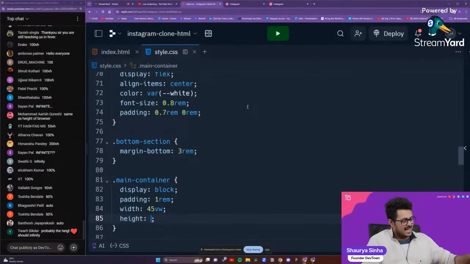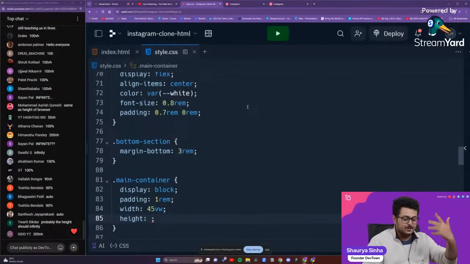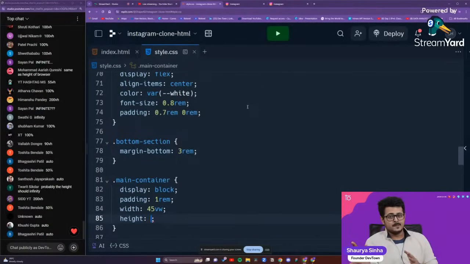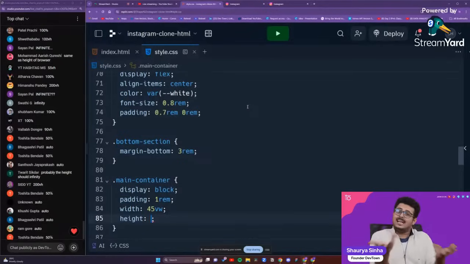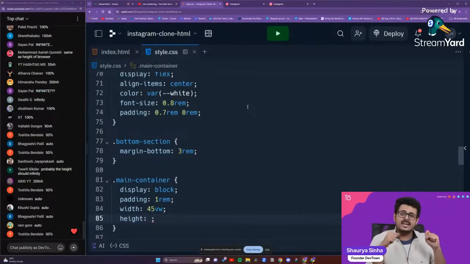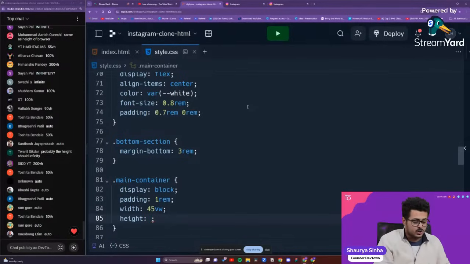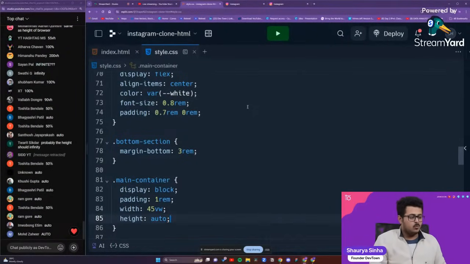We need infinity, but how to get infinity itself? Now Bhagyashree has written it correctly that we need to use auto, but auto does not mean infinity. Auto means it can be anything. You're leaving it up to the browser to figure out how much space it requires. Think about it in such a way. I want infinity, but I don't know how much space it requires right over there, so I'll set it as auto.